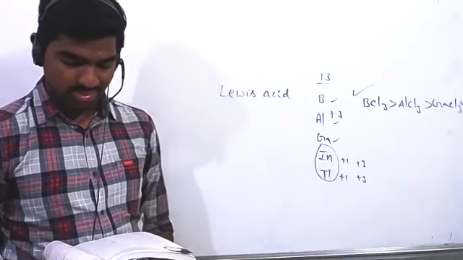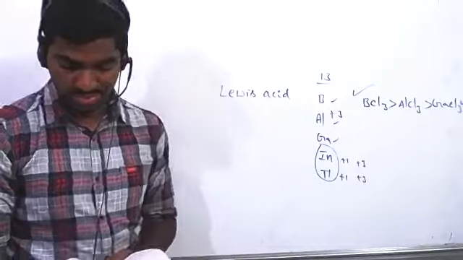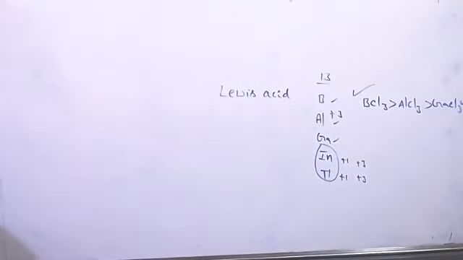But D, first ionization enthalpy, that's also correct. Boron has the highest. Anyhow, this is actually correct.